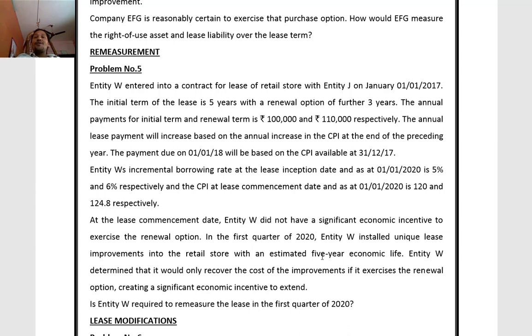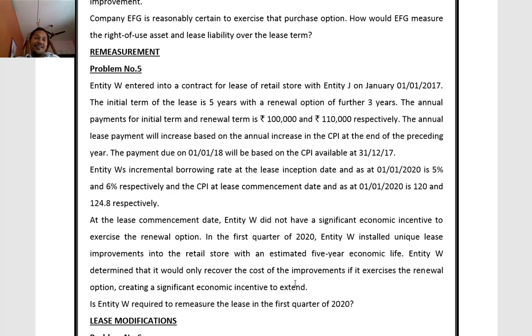Entity W determined that it would only recover the cost of the improvement if it exercised the renewal option. So now we understood if we exercise the renewal option, then only we can cover the cost of improvement.